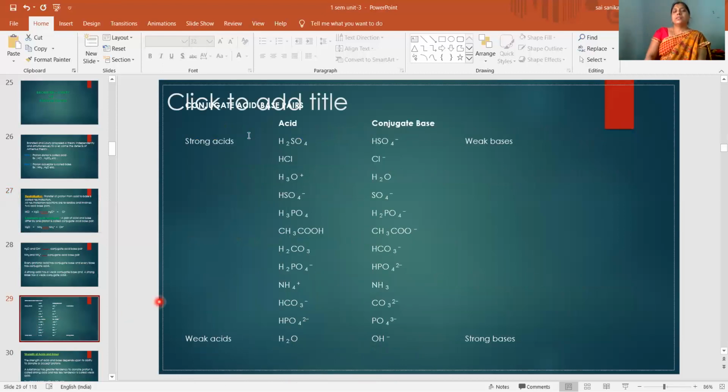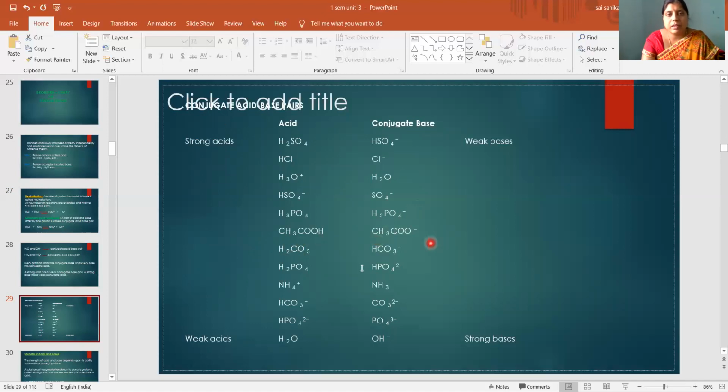Okay. So the next one, some conjugate acid base pairs. Here these are all acids and conjugate bases. Here there is one proton difference, so you have to remove one proton. If you see here, H2SO4 loses one proton to give HSO4 minus, the conjugate base. From strong acids you get weak conjugate bases, and from weak acids you get strong conjugate bases. Then HCl, Cl minus; H3O plus, H2O; HSO4 minus, SO4 minus 2. Here you have to remove one proton: H3PO4, H2PO4 minus, and you get a negative charge.